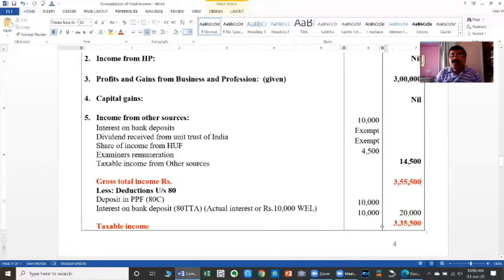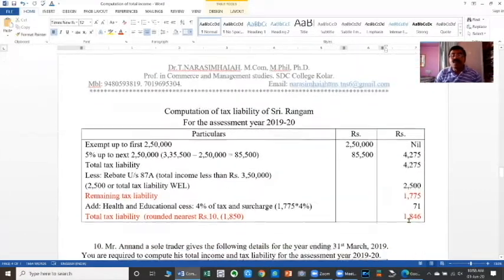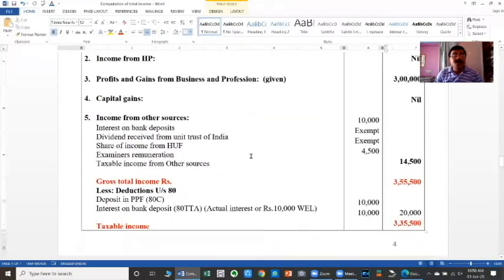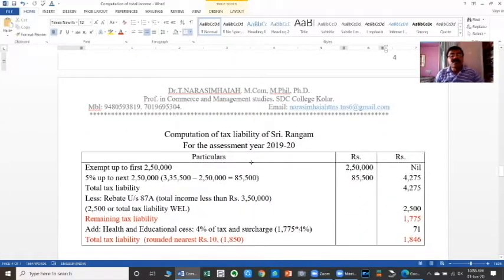Therefore, the taxable income of the assessee is 3,35,500. On this 3,35,500, now we have to calculate the amount of tax payable, that is the tax liability. Here there are no capital gains and no casual incomes. Therefore, directly we are going to assess the tax liability of an individual, assuming that his age is less than